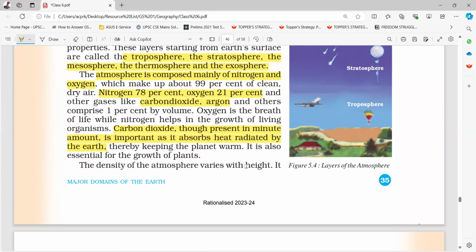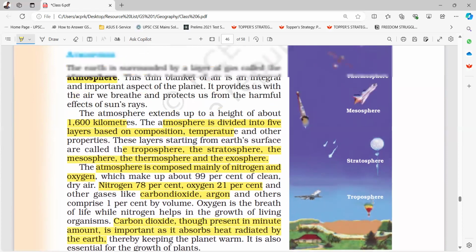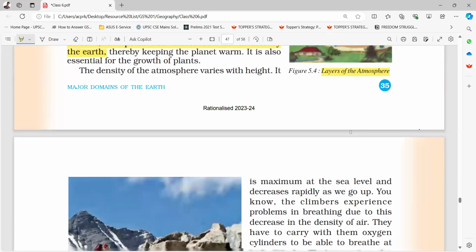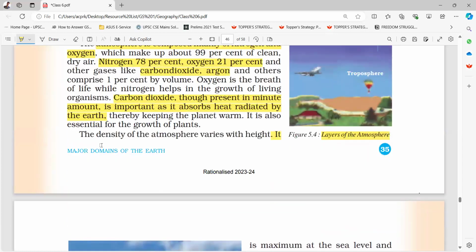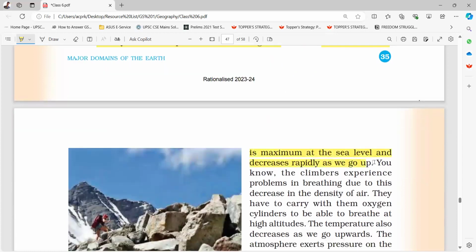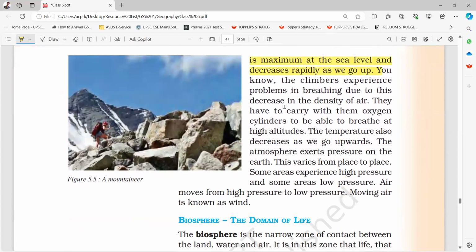The density of the atmosphere varies with height. Figure 5.4 shows the layers of the atmosphere: troposphere, stratosphere, mesosphere, thermosphere, and exosphere. It is maximum at the sea level and decreases rapidly as we go up. You know, the climbers experience problems in breathing due to this decrease in the density of air. They have to carry with them oxygen cylinders to be able to breathe at high altitudes. The temperature also decreases as we go upwards.